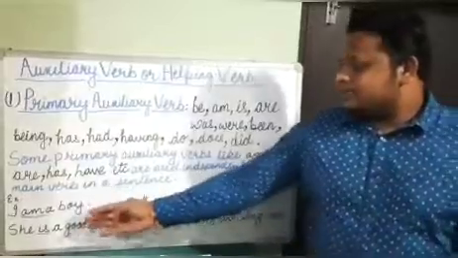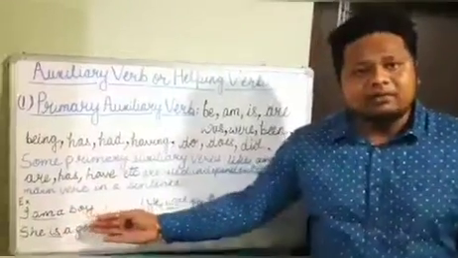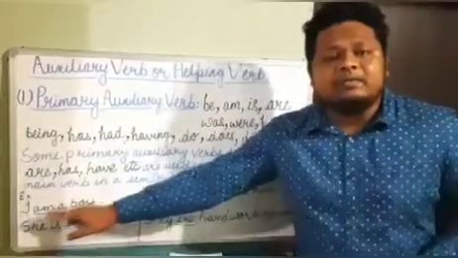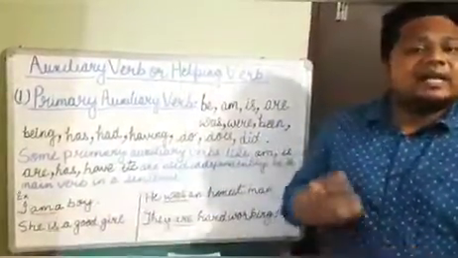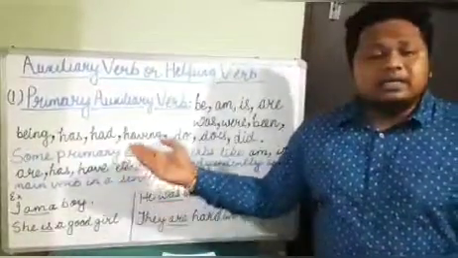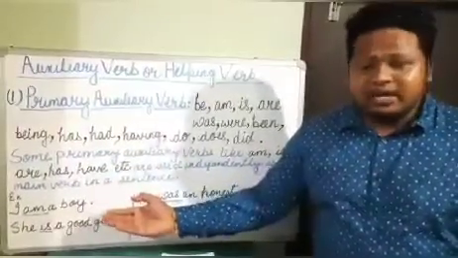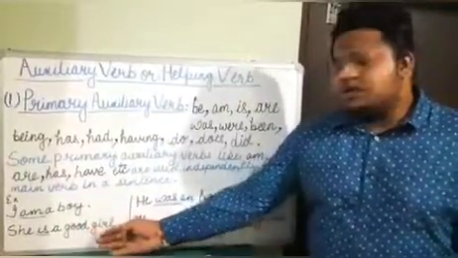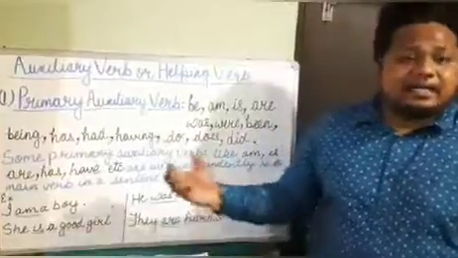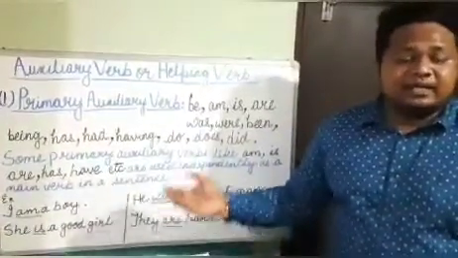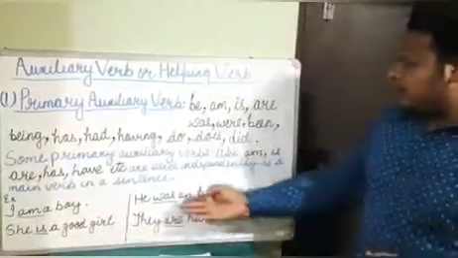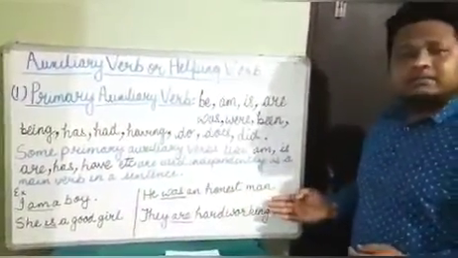See some examples. I am a boy. Here the auxiliary verb am is acting as a main verb, and it is also the state of being. She is a good girl. Here the auxiliary verb is acting as a main verb and it is also a state of being. He was an honest man.